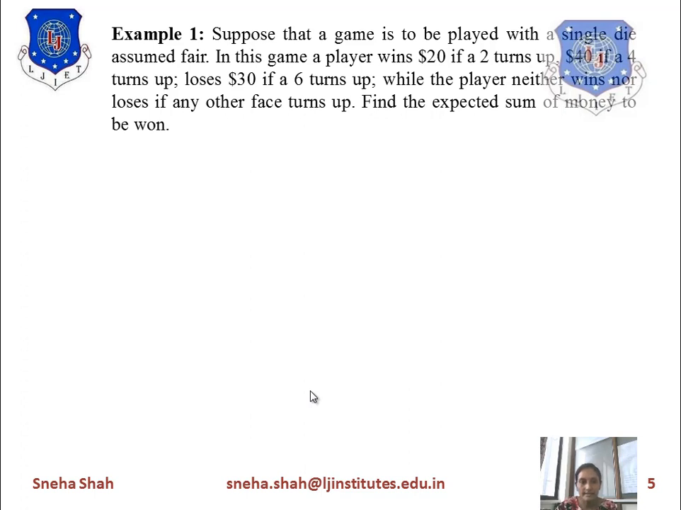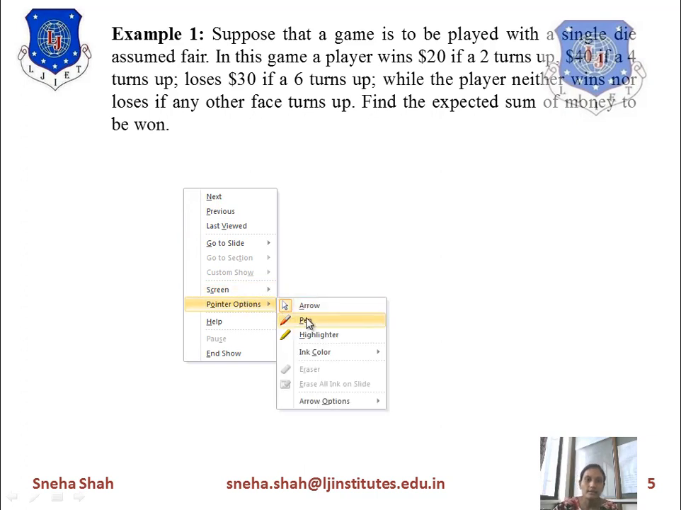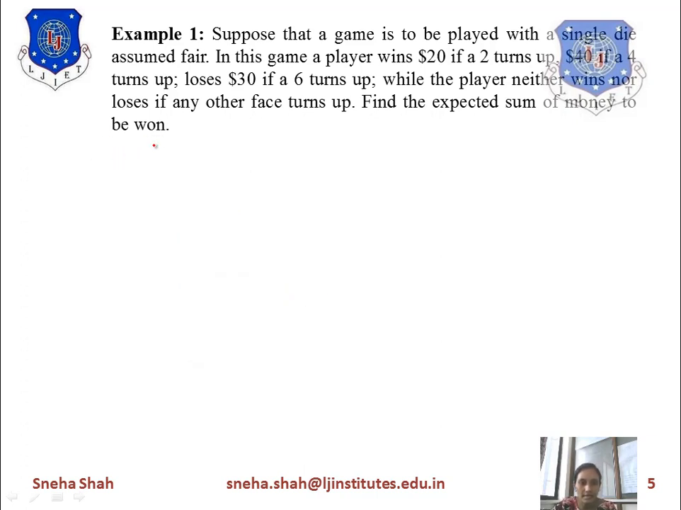So to find this expected value, first of all we will start with the number of outcomes, which we will represent in terms of the sample space, right? So what is the sample space? We want to toss a die, right? So what is the output of the die? The output of the die will be 1, 2, 3, 4, 5 and 6.